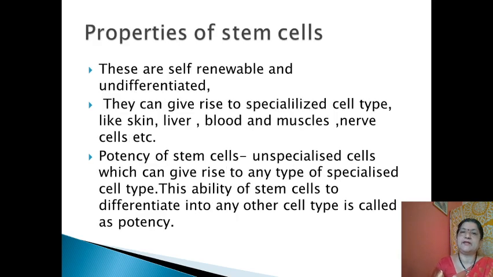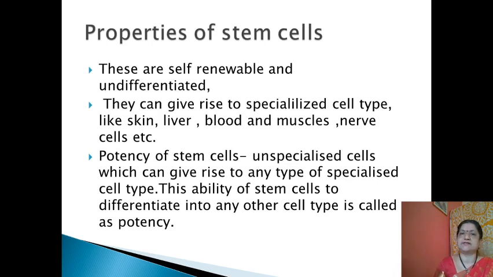So what are the properties of stem cells? The first property of the stem cell is that these are self-renewable and undifferentiated. Means whenever stem cells are produced, they are not differentiated basically.